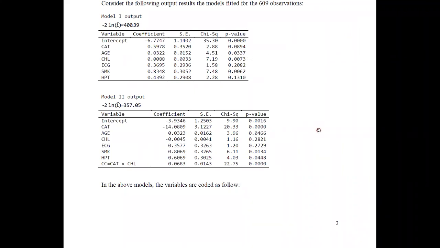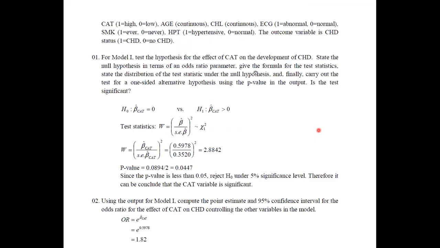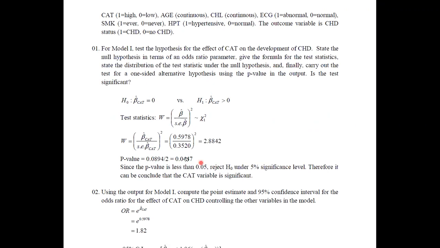It is because you are just asked to perform only a one-sided alternative hypothesis. Therefore, you can observe that the given p-value has to be divided by 2, and you can now identify the p-value as 0.00447. And in the previous sessions, you have learned what will happen if the p-value is less than alpha.